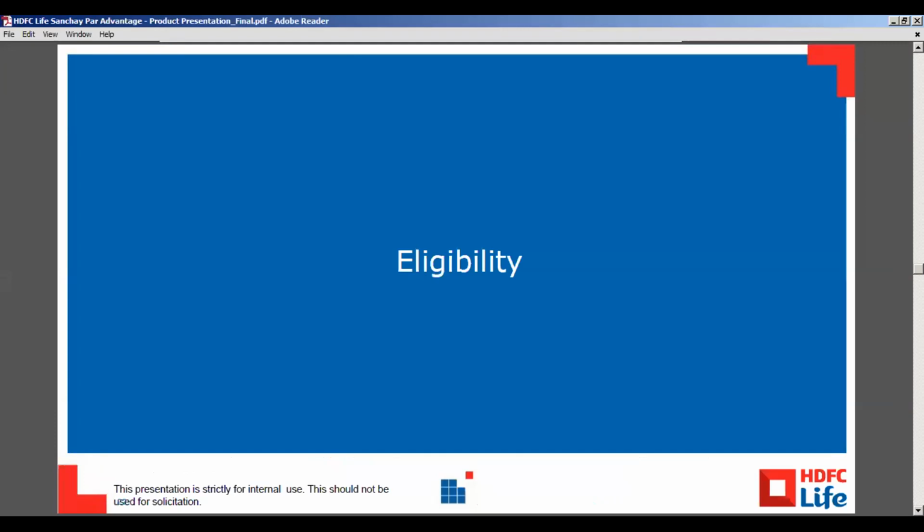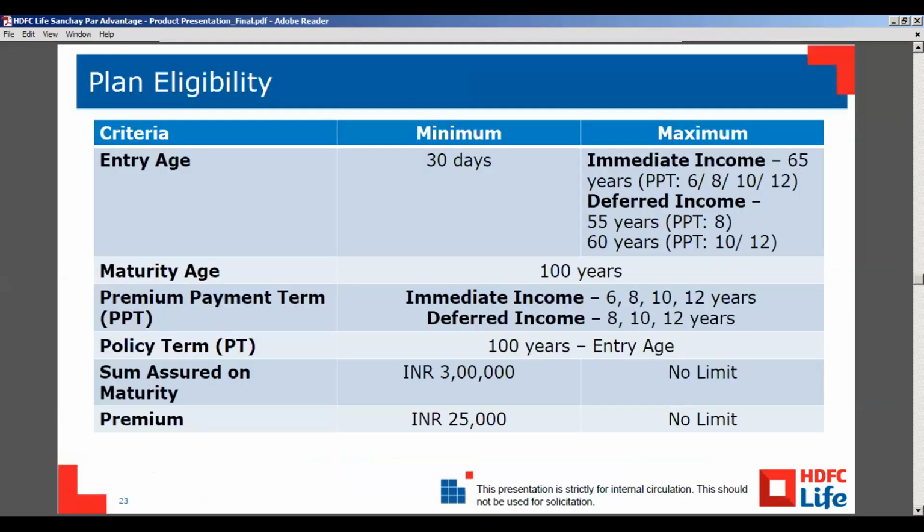So here is the eligibility. The maximum entry age for immediate income is 65, and the PPT options are 6, 8, 10, 12. For the deferred income option, 55 years is the maximum entry age for PPT option 8, and 60 years if the customer is taking premium payment term option 10 or 12.